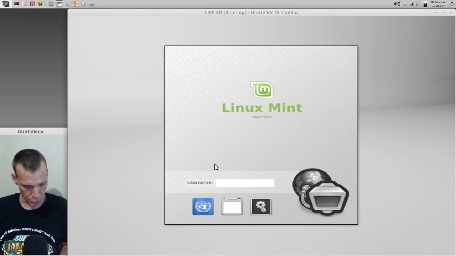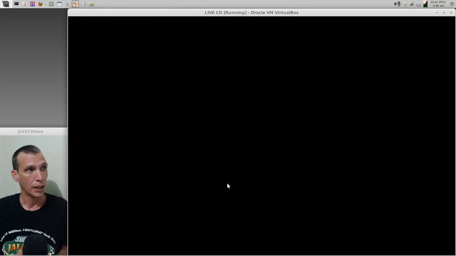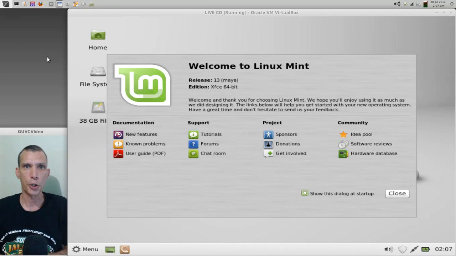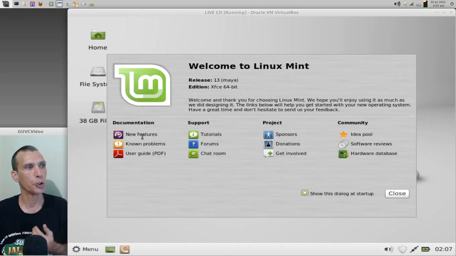Okay, let's put in our username and password, and now we will be logging into our system for the first time. Okay, now that we are logged in, you will see the Welcome to LinuxMint message. I recommend that you continue to show this dialog at startup until you've had an opportunity to look through all these features that you have here.